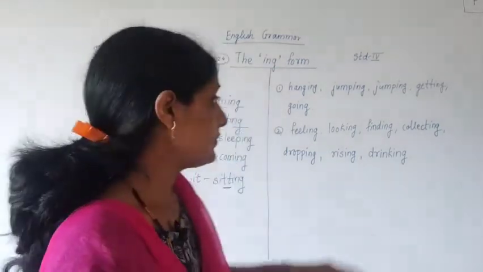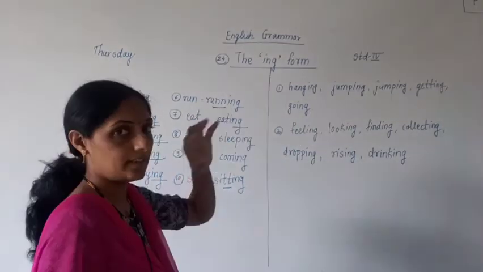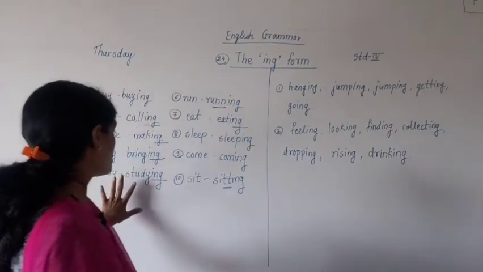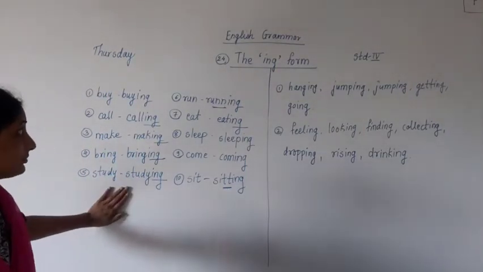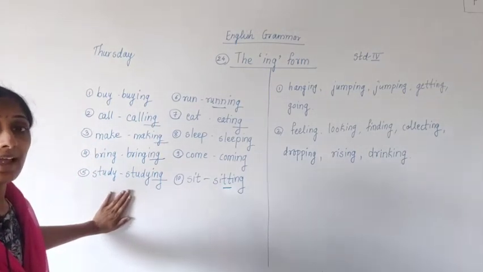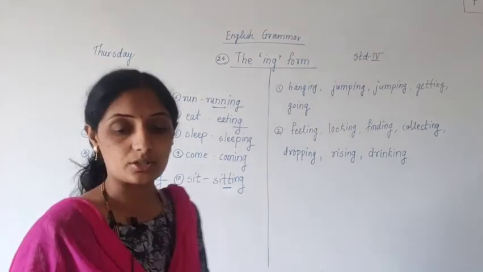Understood? In this way, two stories are there. I have given you answers of all the blanks in between. Keep in mind, this question is very much important. It is there in your paper pattern. Make new words by adding ing. Keep in mind, these words are very important. Okay?